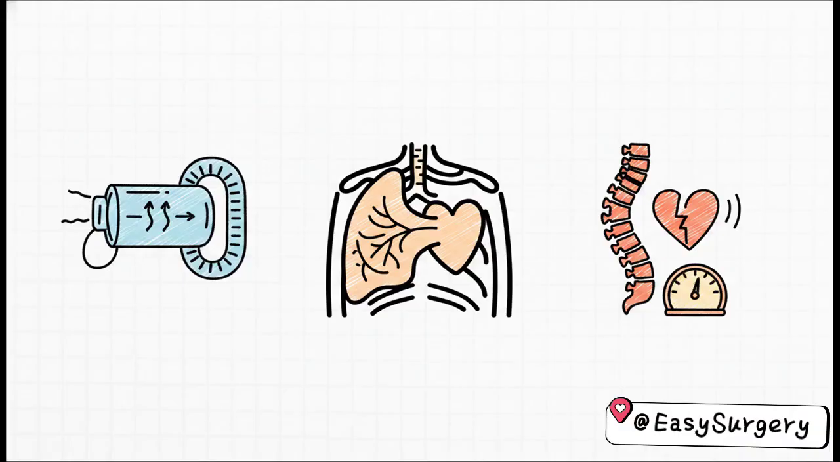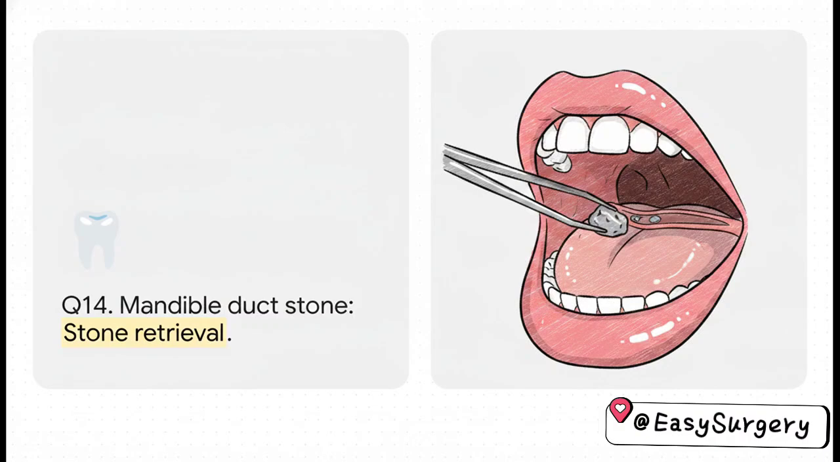paired with hypotension. Jumping back to question 14, which emphasizes the surgical approach for salivary stones. The treatment for a mandible duct stone is simply stone retrieval and repair. More specifically, though, if that stone is sitting in the distal Wharton's duct, it's best managed with a direct transoral stone removal. Nice and straightforward.